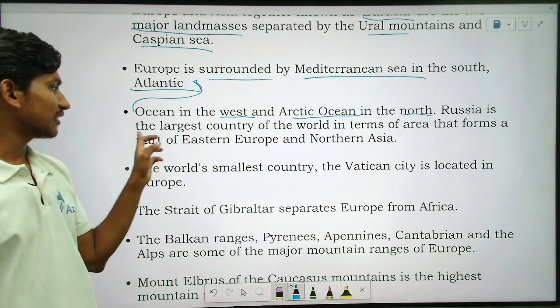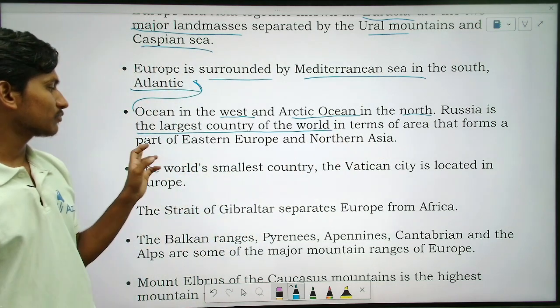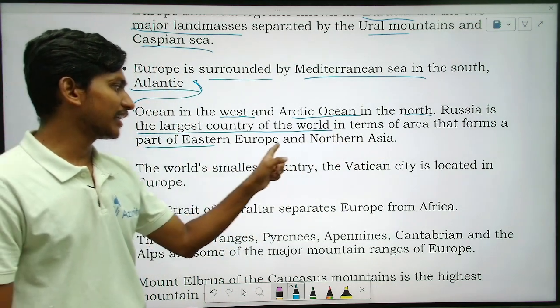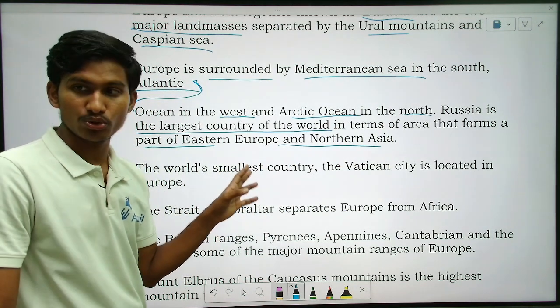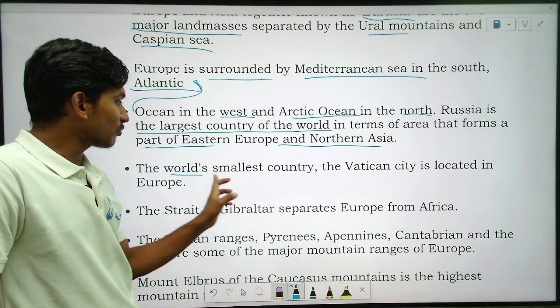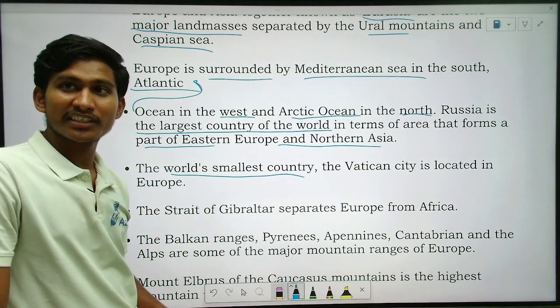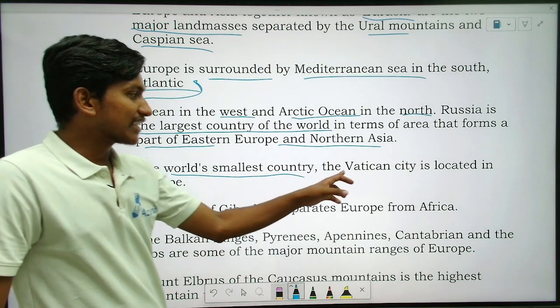Russia is the largest country in the world in terms of area, and forms a part of Eastern Europe and Northern Asia. So Russia is in both the continents, right? Which is the world's smallest country? Vatican City.